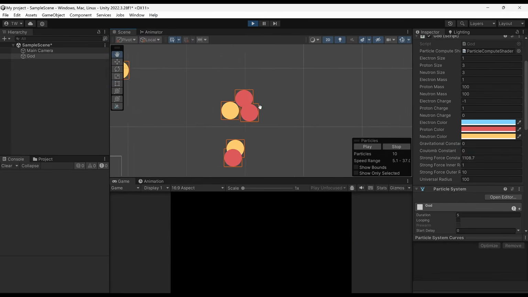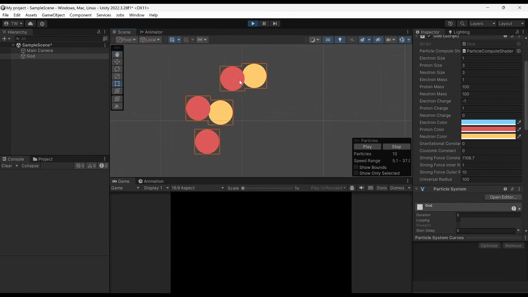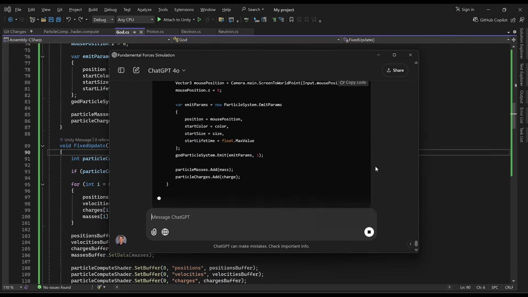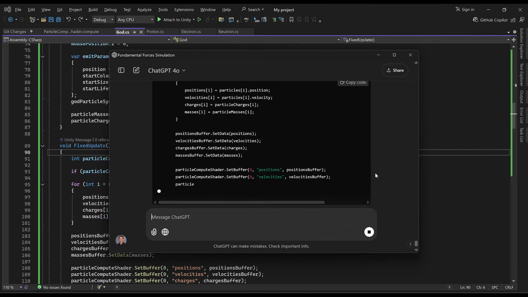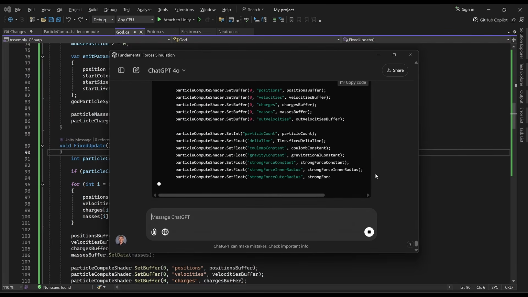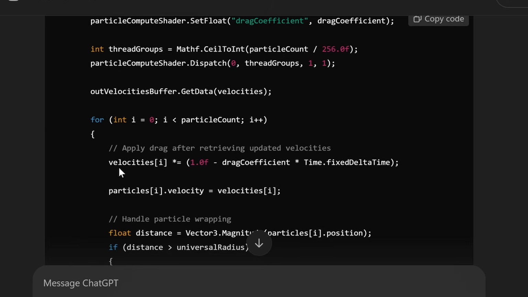I want to make it so that they tend to clump together and stay clumped together, rather than flying toward each other and gaining tons of momentum and then flinging apart. So I think what I'm going to do first is just try adding drag. It's not completely realistic, but it might do something interesting. Basically the velocity will be multiplied by a number less than 1 based on this drag coefficient.